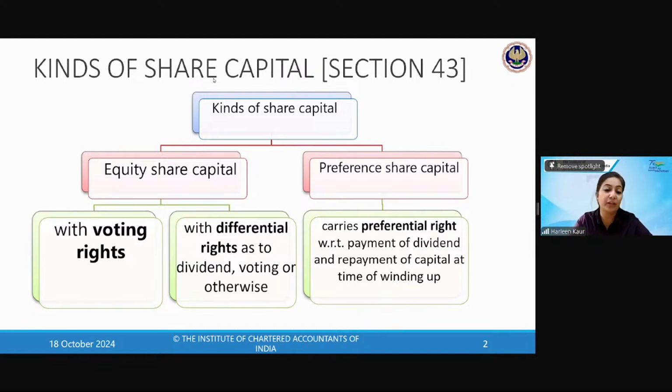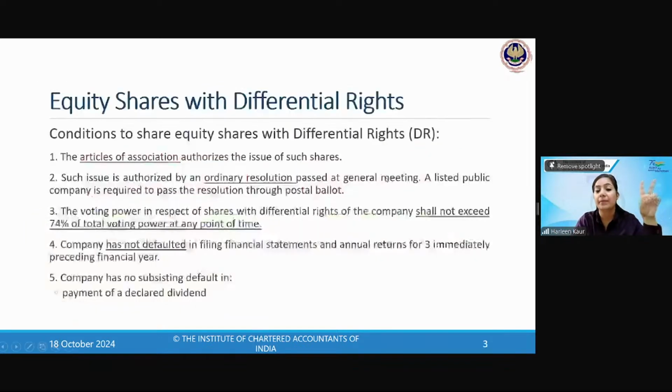For the payment of dividend, a fixed rate of dividend is paid, and the dividend is paid before paying to the equity shareholders. The dividend is given to the preference shareholders first. And for the repayment of capital, whenever the company goes into winding up, preference shareholders are repaid their money first, and then the money is given back to the equity shareholders. So repayment of capital at the time of winding up and the payment of dividend are the two preferential rights carried by the preference shareholders.